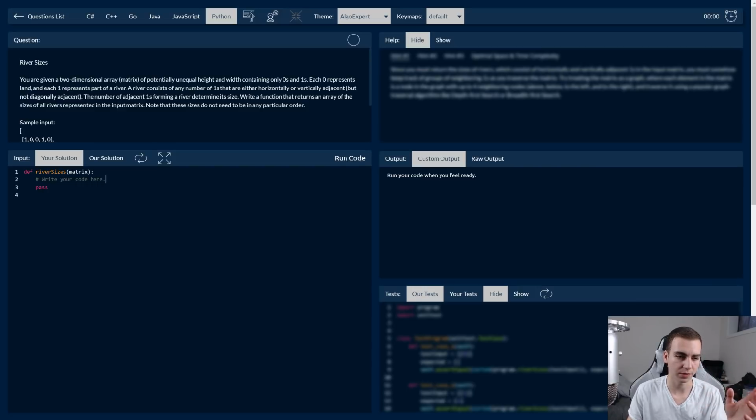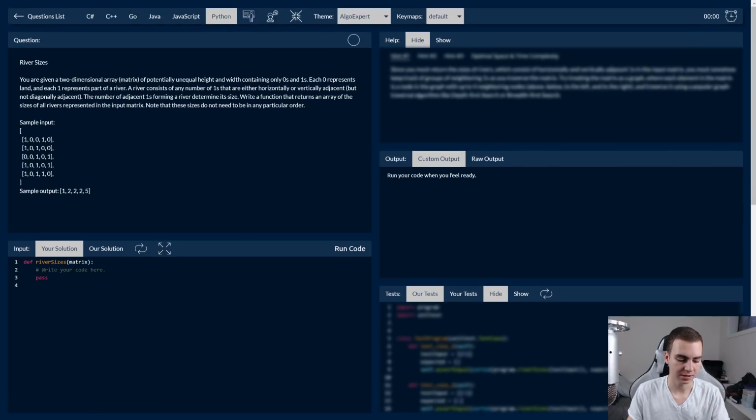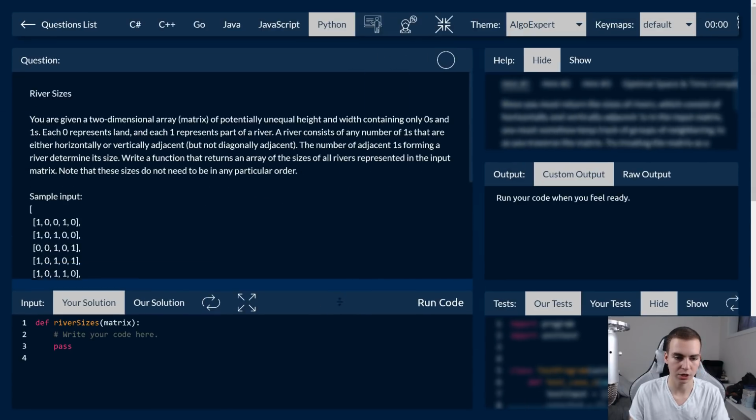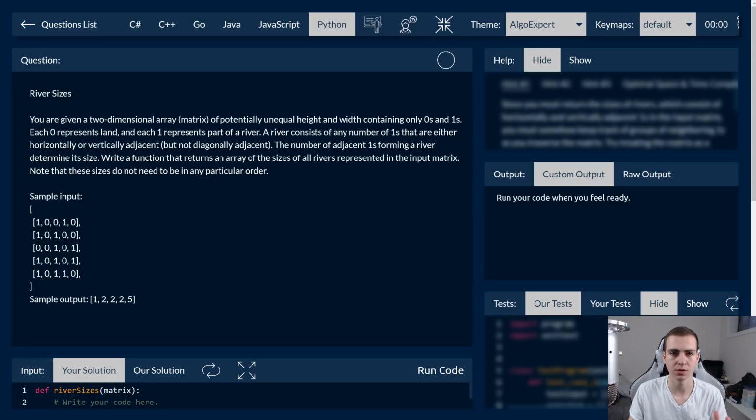But let's get started with this question, which is river sizes. Now, river sizes, I'm going to zoom in on this and we'll read through this. Last video, I didn't really go through the question extensively and some people got confused. So let's make sure we really understand this before we dig in.